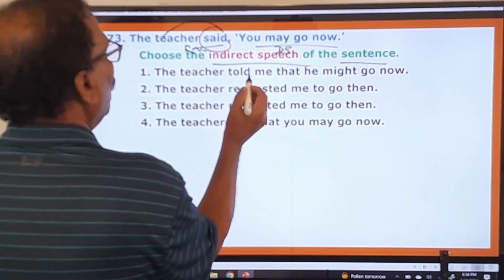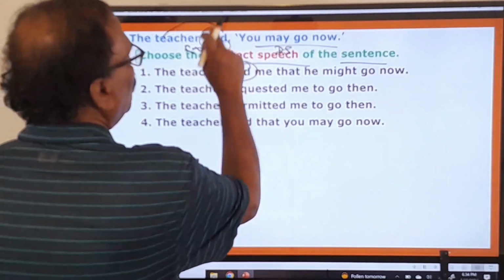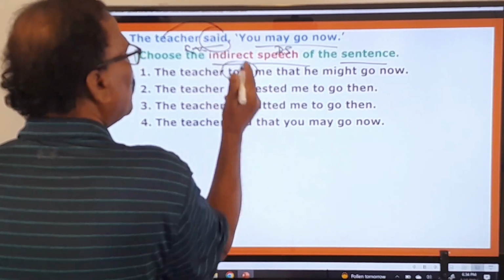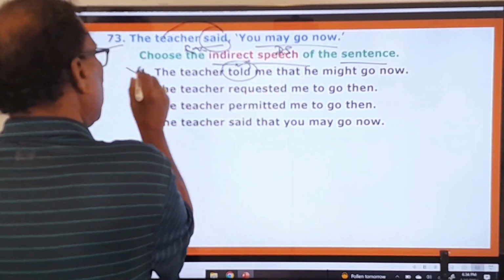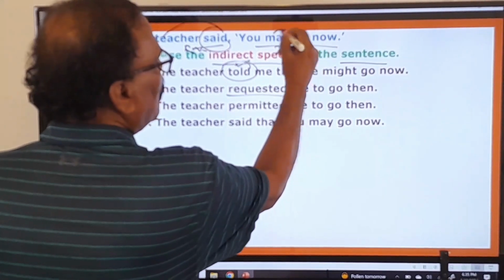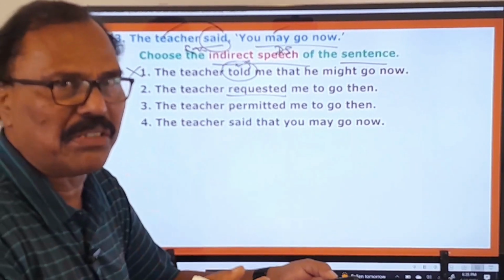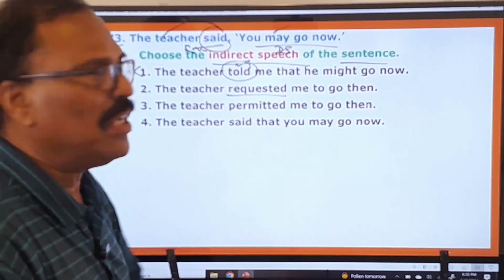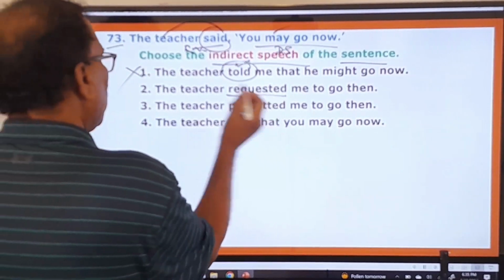The teacher told. Told should not be used, because only whenever there is "said to me," "said to her," "said to him," then that "said to" is turned into "told." But only "said" is there, therefore you cannot say "told me." So this is wrong. The teacher requested. You cannot say requested. "You may go now" means the teacher is giving you permission. She or he is not requesting. Therefore this, requested, is wrong.